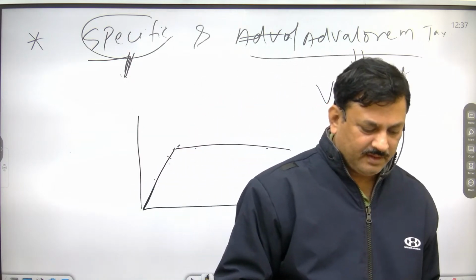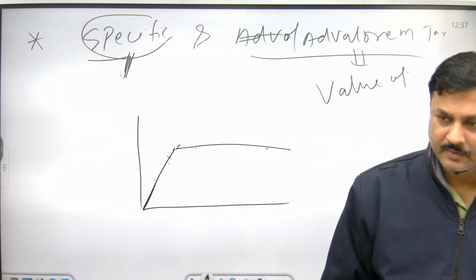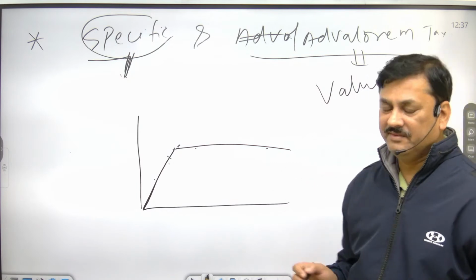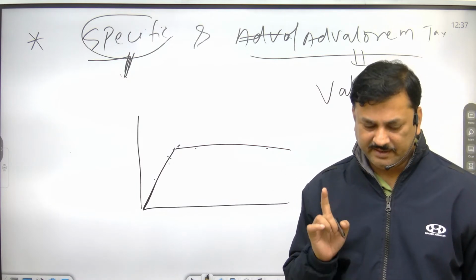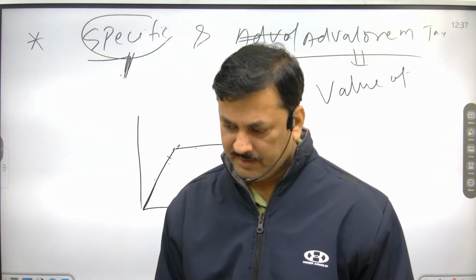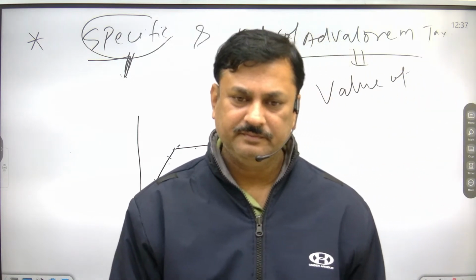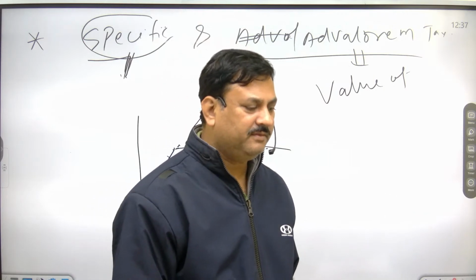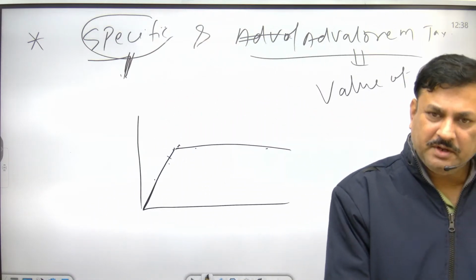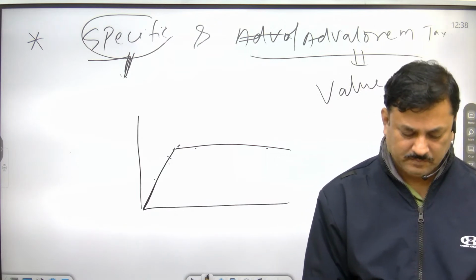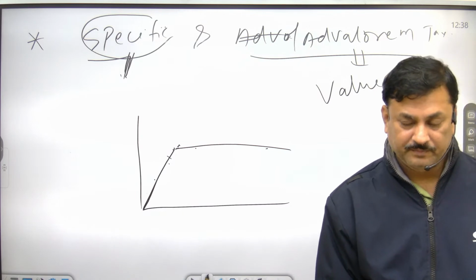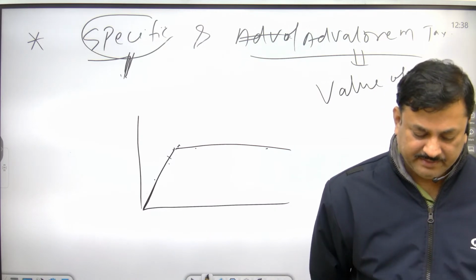Now, next is what? Ad valorem tax. What is the meaning of that? Write down. It is imposed on the basis of total value or price of a commodity.